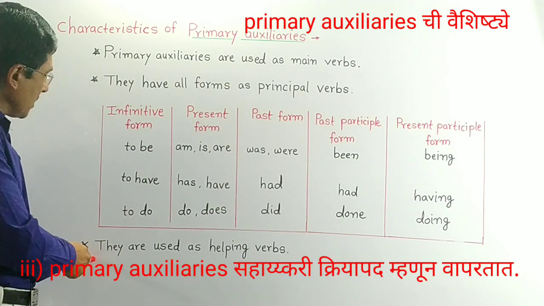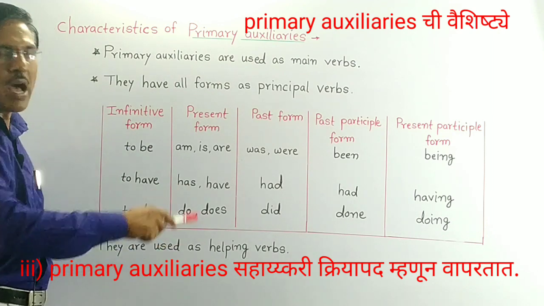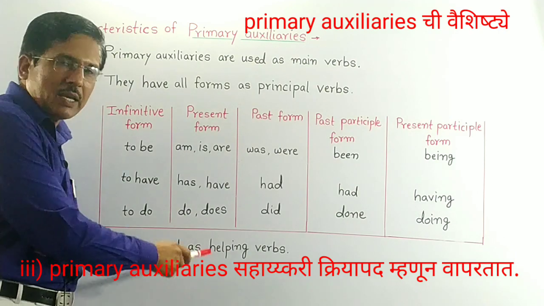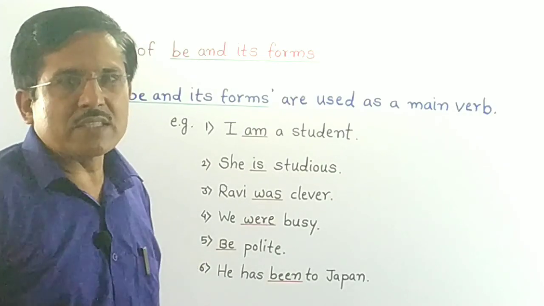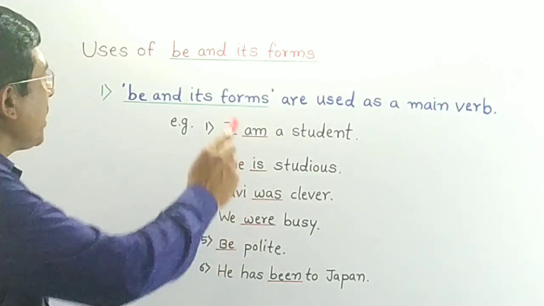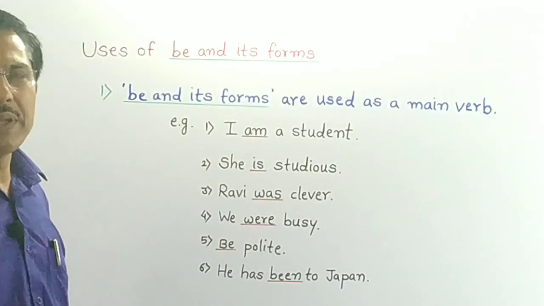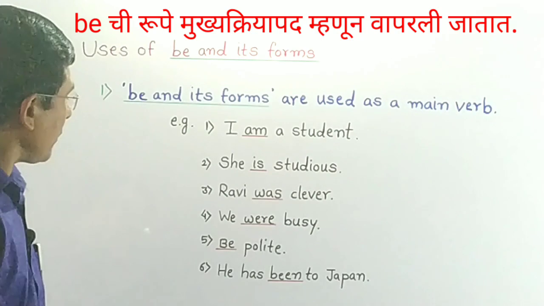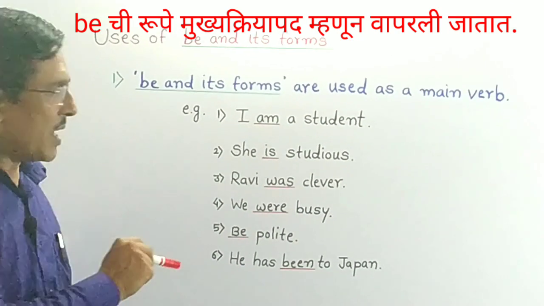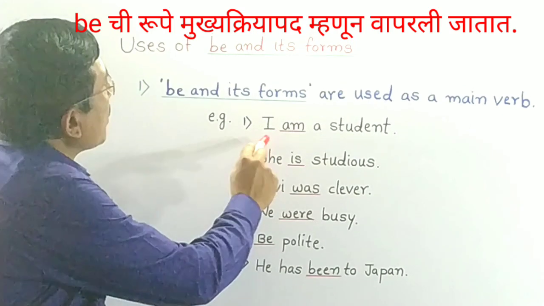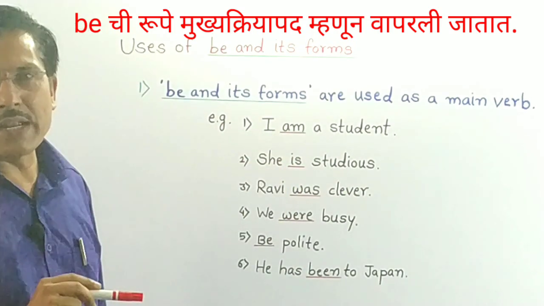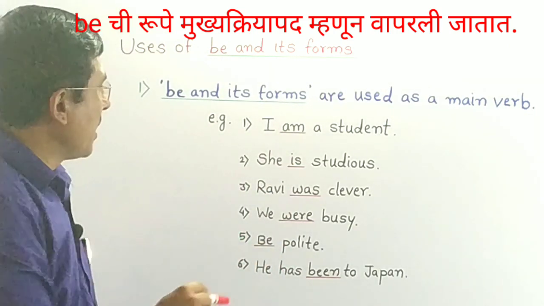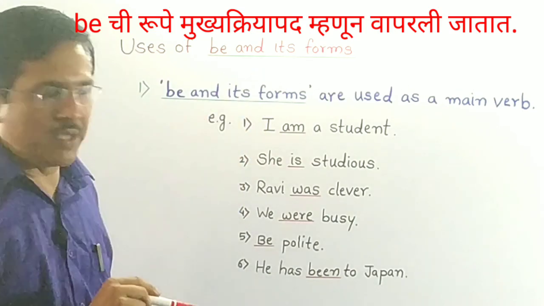And third characteristic is primary auxiliaries are used as helping verbs. They are used as helping verbs. Friends, let's learn the uses of be and its forms. Be and its forms are used as a main verb. See, here are some sentences, and in all these sentences there are underlined words, and all these underlined words are used as main verb and they are forms of be.